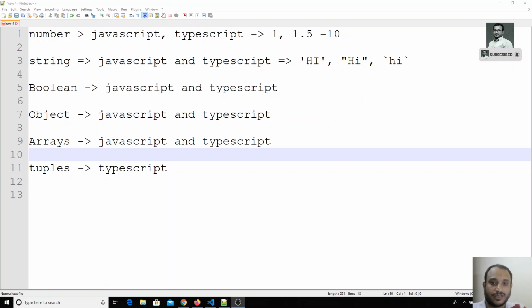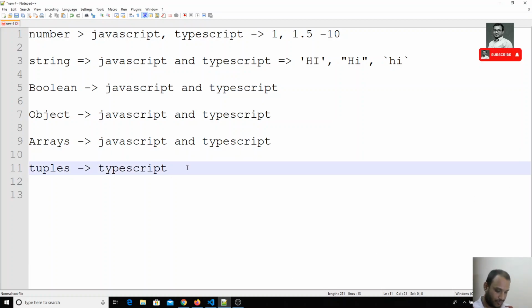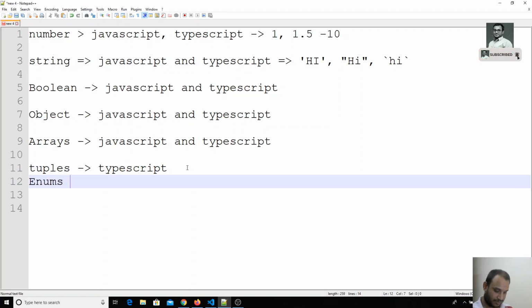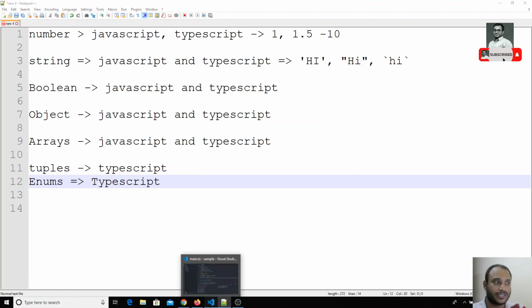Hi friends, in this video we will see another type in TypeScript, which is nothing but enums. So we are now seeing enums in TypeScript. Enums are supported only in TypeScript. They are not supported in JavaScript. So let's see where we will be using enums.